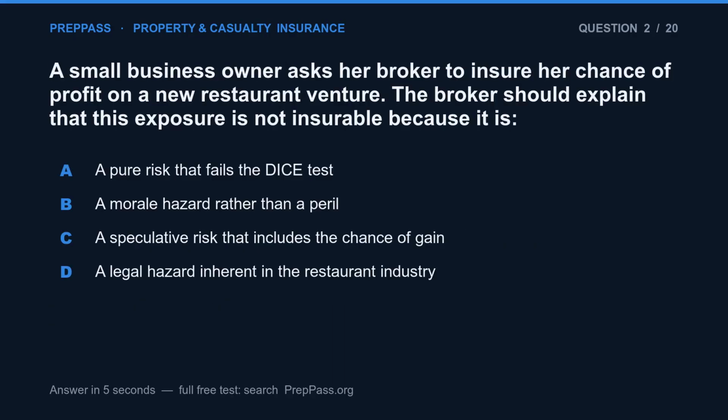Question 2. A small business owner asks her broker to insure her chance of profit on a new restaurant venture. The broker should explain that this exposure is not insurable because it is: a. A pure risk that fails the dice test. b. A morale hazard rather than a peril. c. A speculative risk that includes the chance of gain. d. A legal hazard inherent in the restaurant industry.